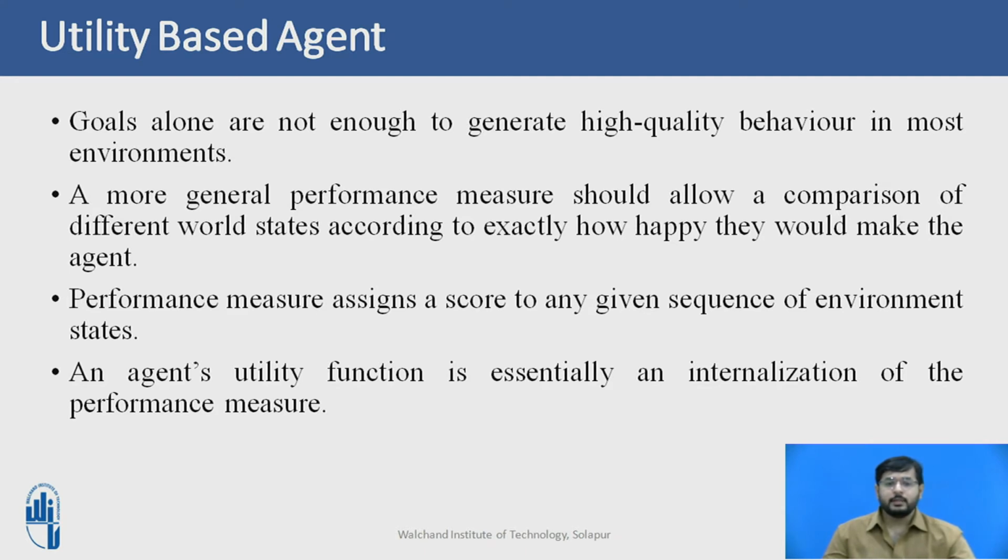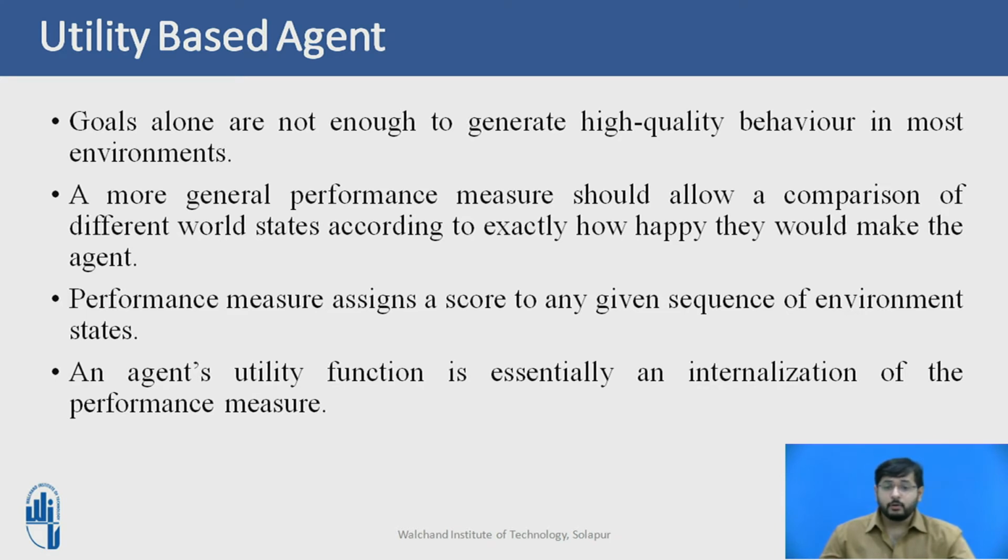We have already seen that the performance measure assigns a score to any given sequence of environment states. So it can easily distinguish between more and less desirable ways of getting the taxi to its destination. An agent's utility function is essential to the internalization of the performance measure.